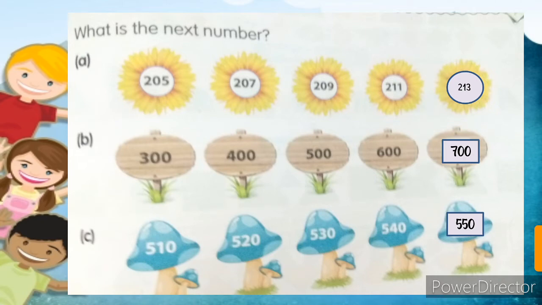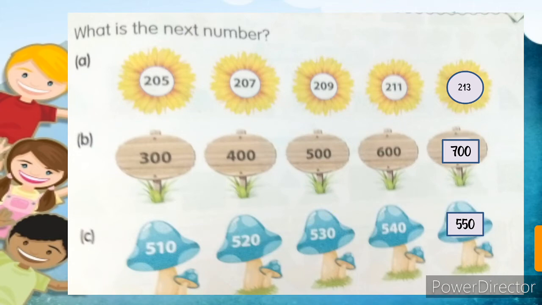In this case, we add 100 more, again 100 more, and we will get the answer. Here, we will add 10 more, then 10 more, then 10 more, and then 10 more. We will get the answer. So in this way, you have to observe the number patterns and identify what the next number is.